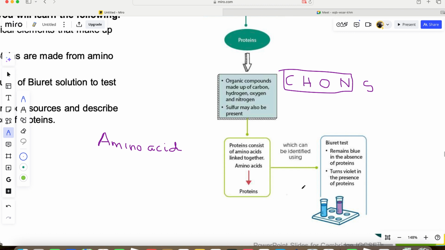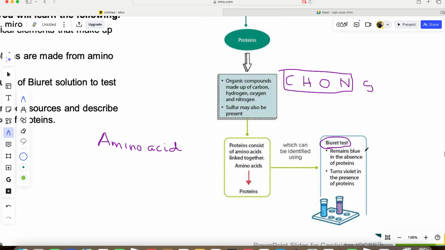Proteins can be identified using what we call the Biuret test. Please remember. Now we've mentioned the Benedict test for simple sugar. We mentioned the iodine test for complex sugar or complex carbohydrates. We've mentioned the ethanol emulsion test for fat and oil. Now we are mentioning the Biuret test for protein. So you must know all the tests and the results, the color change. Right? Now, in the Biuret test,